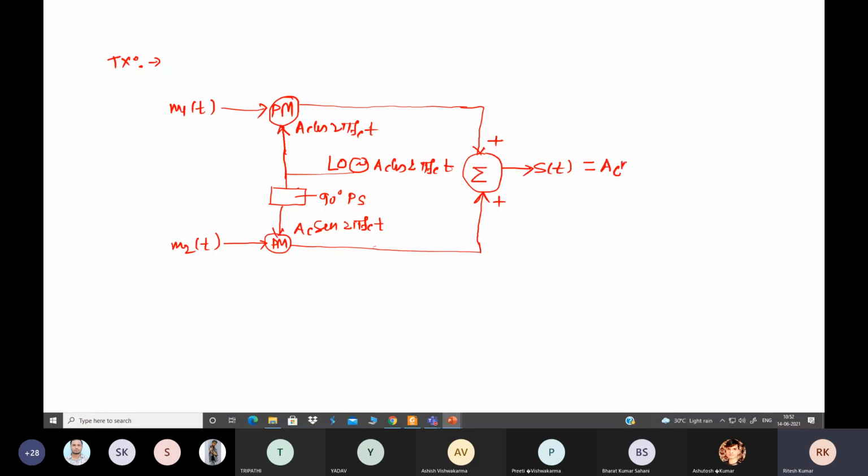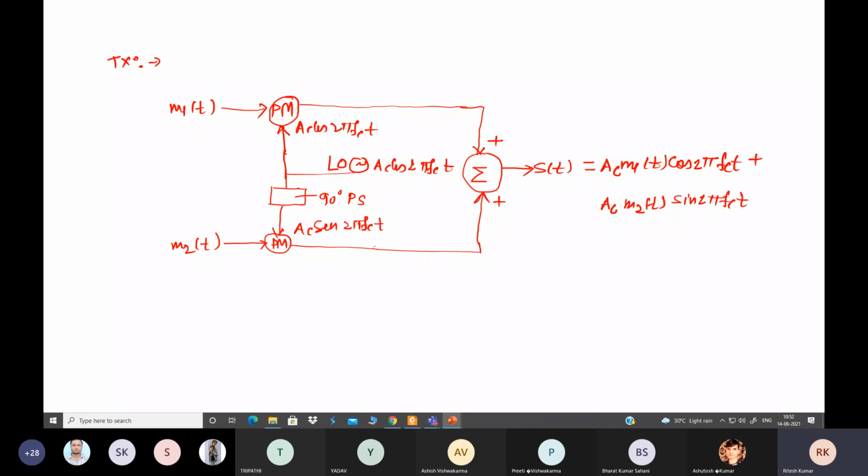So A_C m1(t) cos 2 pi f_c t plus, since the positive sign is here, m2(t) multiplied by this signal. So we will again write A_C m2(t) sin 2 pi f_c t.